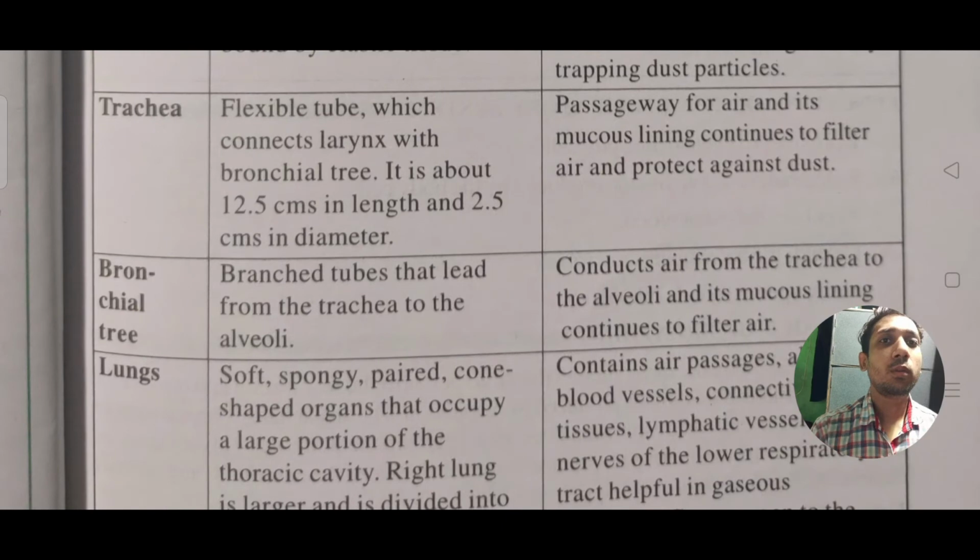Then we will go to the trachea. The trachea is a flexible tube which connects the larynx with the bronchial tree. It is about 12.5 centimeters in length and 2.5 centimeters in diameter.